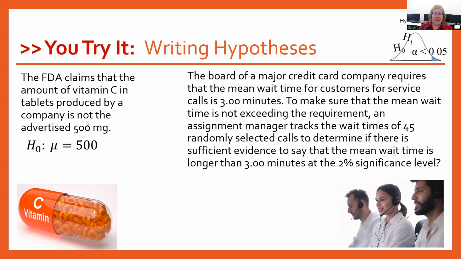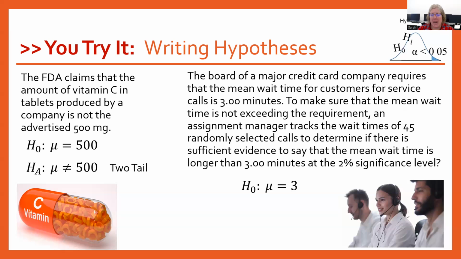And then the FDA thinks that somehow something is going on with this manufacturing process. And so they don't believe there's actually 500 milligrams in there. And they don't say whether they think it's more or less. So our alternative is that mu is not equal to 500. And that's a two-tailed test.